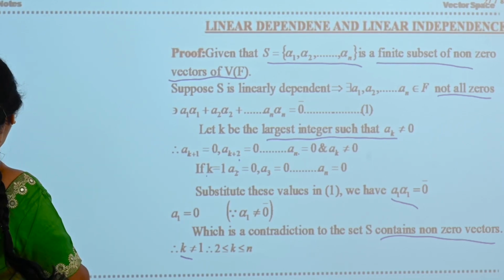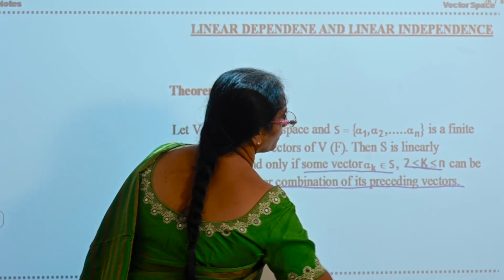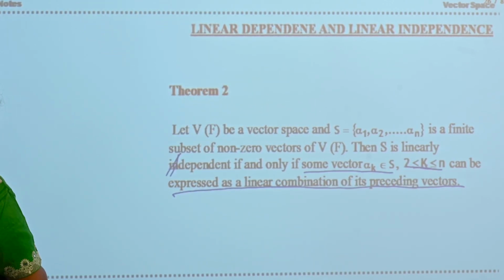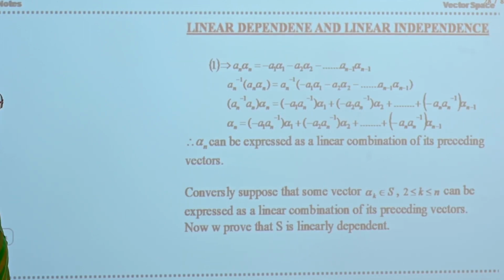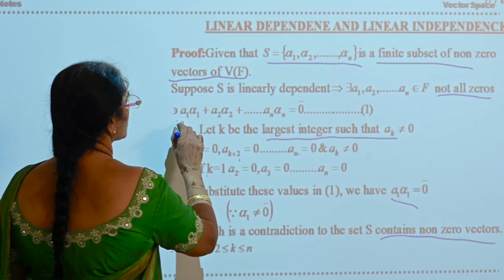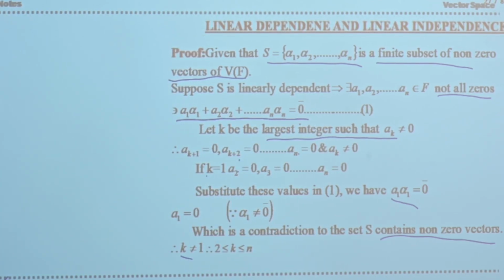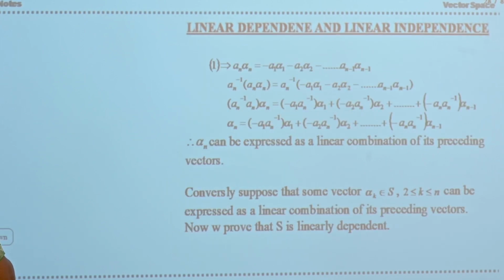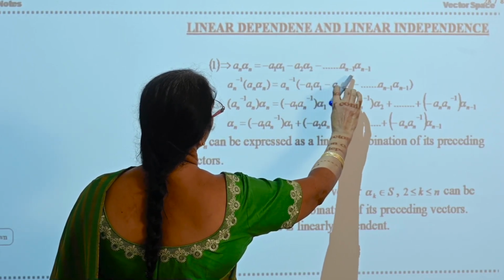That's why in the theorem you have taken the condition 2 less than or equal to k less than or equal to n. Okay. Now see the real proof. Now 1 implies, 1 means what? The linear combination of the set of elements is equal to 0. This is 1: a1 alpha 1 plus a2 alpha 2 plus so on, an alpha n is equal to 0. That implies an alpha n is equal to minus a1 alpha 1 minus a2 alpha 2 and so on.